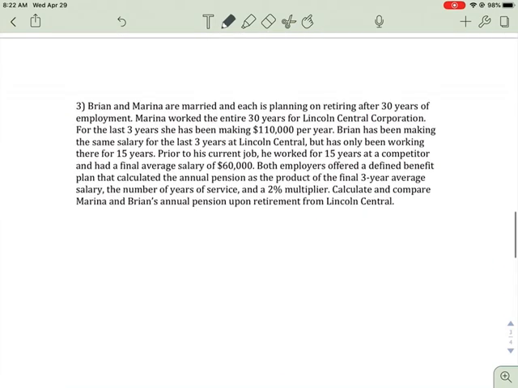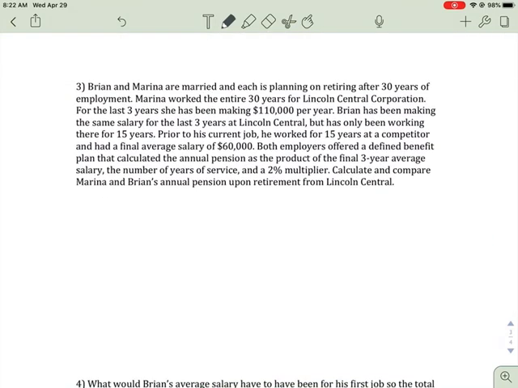Okay. All right. Let's try this one. We have Brian and Maria, who are married and each planning to retire after 30 years of employment. Maria has worked her entire 30 years at Lincoln Central Corporation, and for the last 3 years she's been making $110,000 per year. Brian, on the other hand, has been making the same salary for the last 3 years at Lincoln Central, but has only been working there for 15 years. Prior to that, he worked 15 years at a competitor, and his average final salary was $60,000.